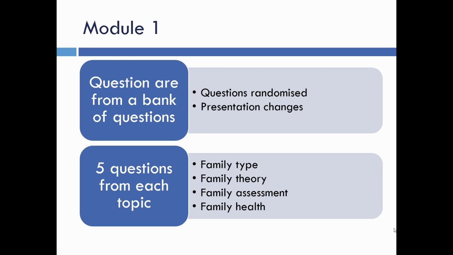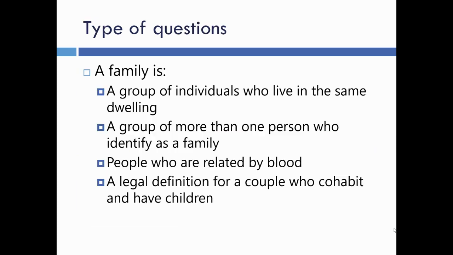So for Module 1, the questions are from a bank of questions. These will be randomized and they'll have the presentation of questions change for each question. There's 5 questions from each topic: family type, family theory, family assessment, and family health, which are the 4 topics within Module 1. Type of questions will be similar to this. A family is... what you would then put as your answer: a group of more than one person who identify as family.